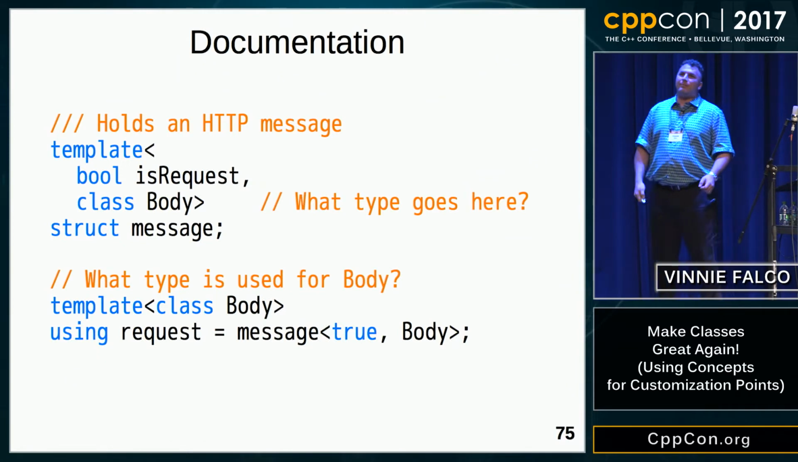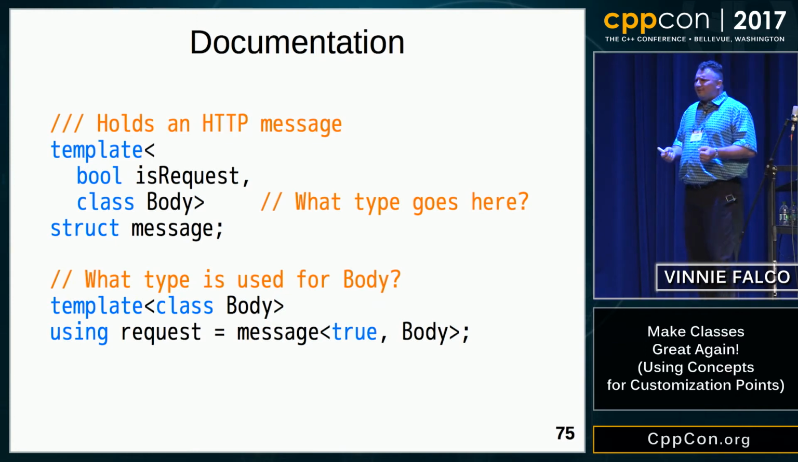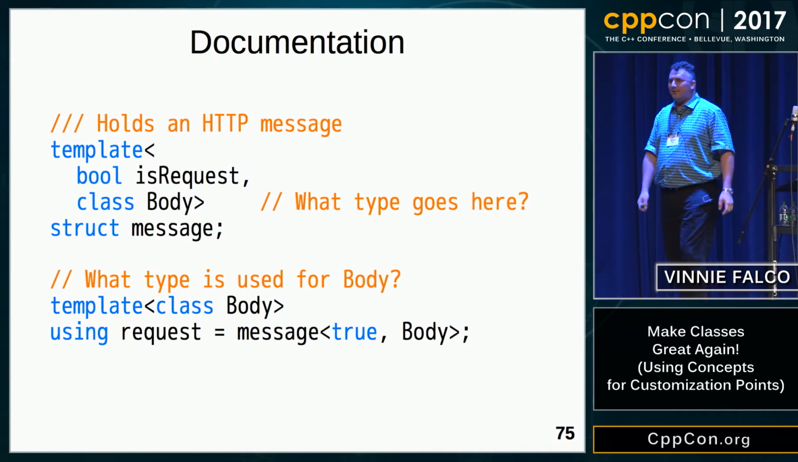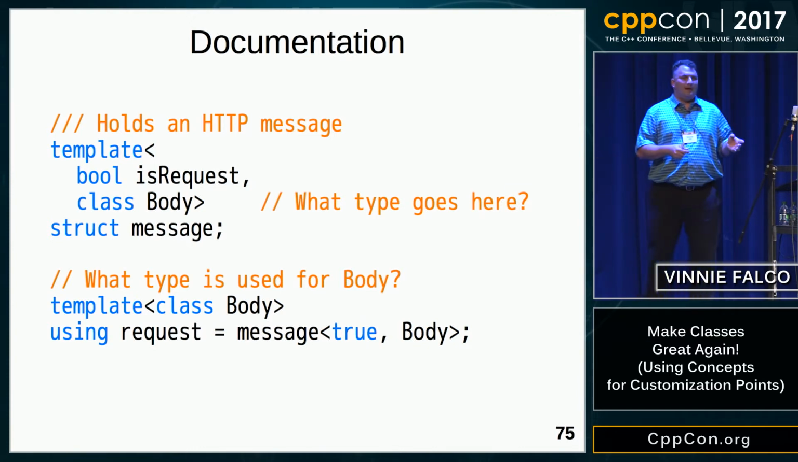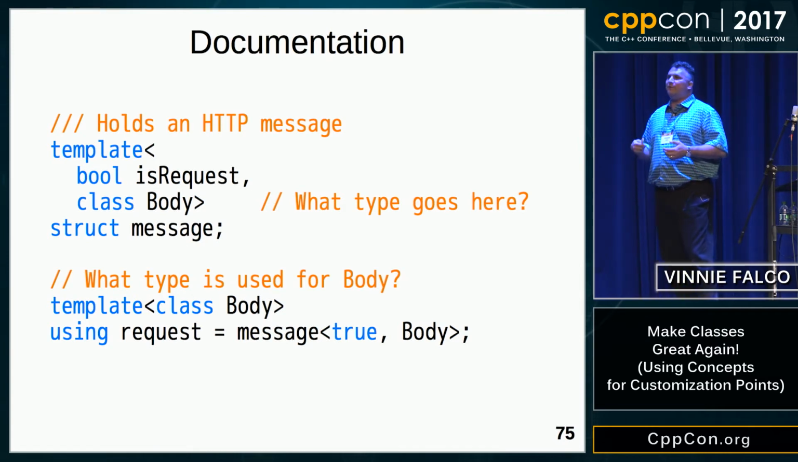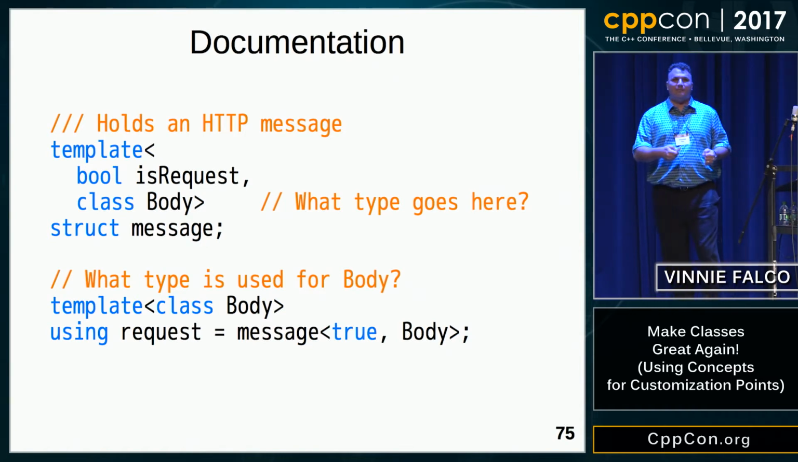So, now let's talk about documentation, that thing that everybody loves to write. If a user sees our message container and they need to create an instance of this type, chances are pretty good they're going to know what to do with the bool. They've got a 50-50 chance of getting it right. Hopefully they know they have to put true or false there. But when it comes to the body, now things are not so clear. What do they pass for the body type? If they're using the request or the response alias, they need to provide a body type. So how do we inform the user of what kind of types they can put there? And if the user wants to create their own types, what are the requirements?